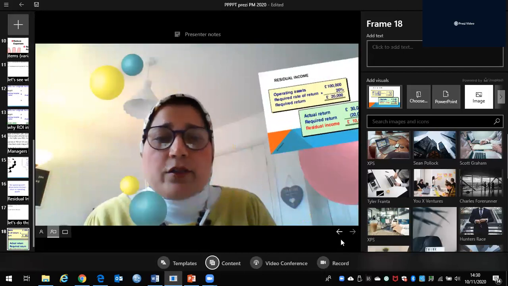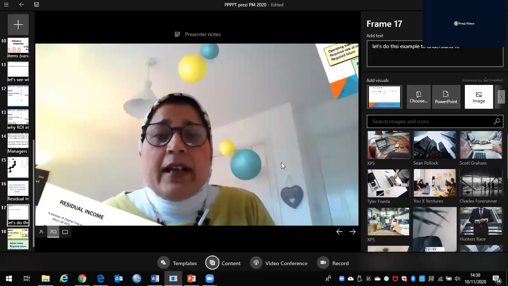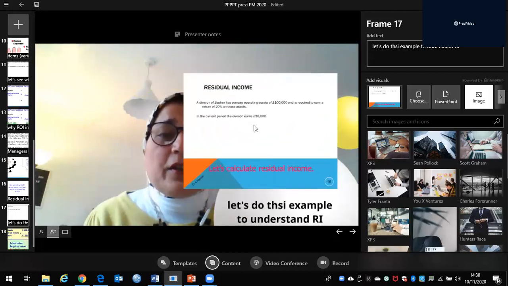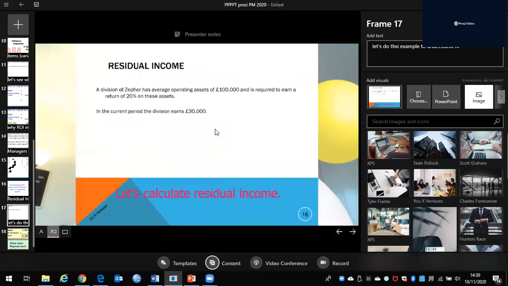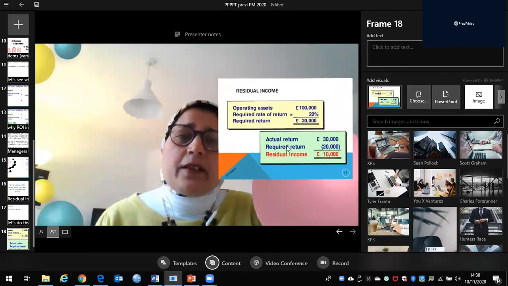It says here that a division of this particular company has average operating assets of 100,000 and is required to earn a minimum rate of return of 20%. In the current period, the division profit is 30,000. Let's see what this means.